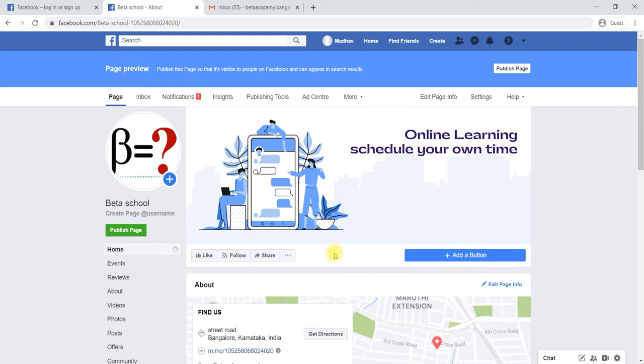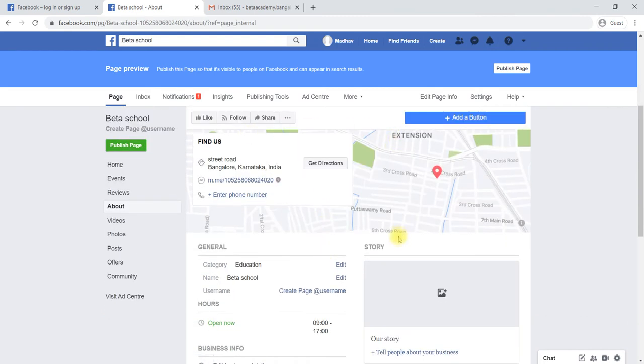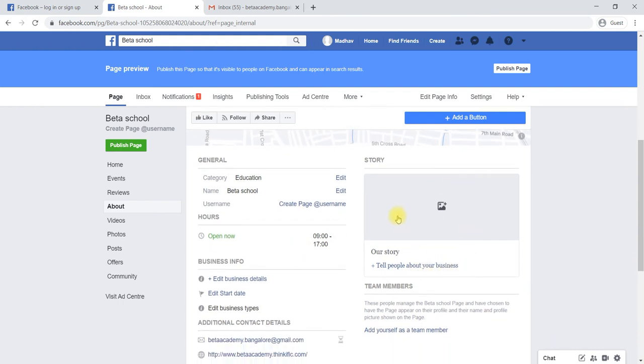In the previous case, we edited some of the basic information. When you come back to your page and the About section, you will see it looking like this. Everything is updated. We can give the story also here. We can add a story.